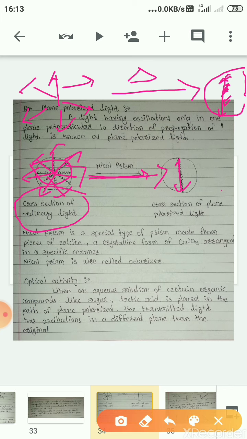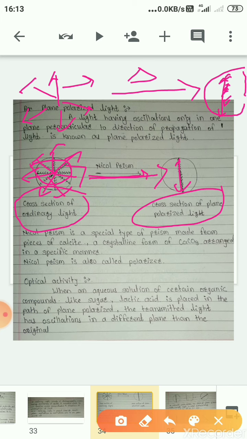This light is called plane polarized light. That means light having oscillations only in a plane perpendicular to the direction of propagation of light is known as plane polarized light. What we have to remember for the definition: a light having oscillations only in one plane perpendicular to the direction of propagation of light is known as plane polarized light.